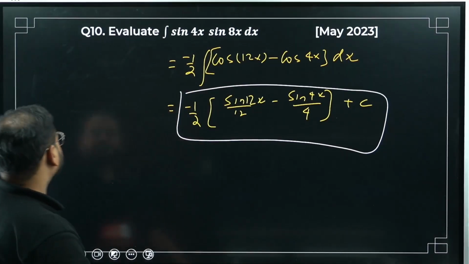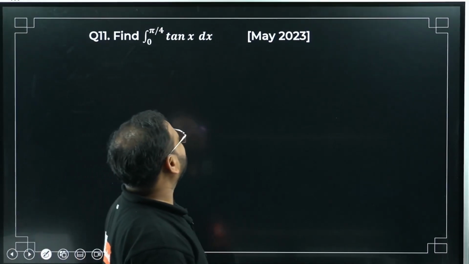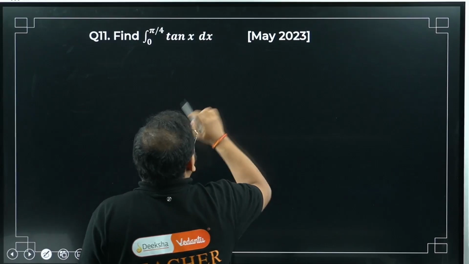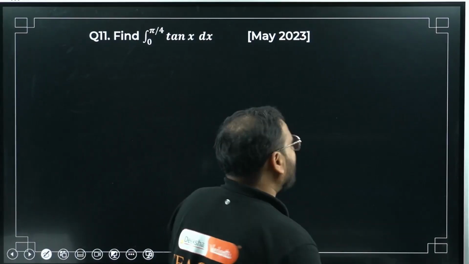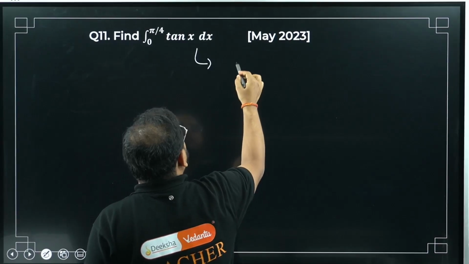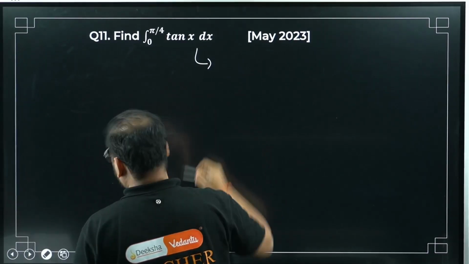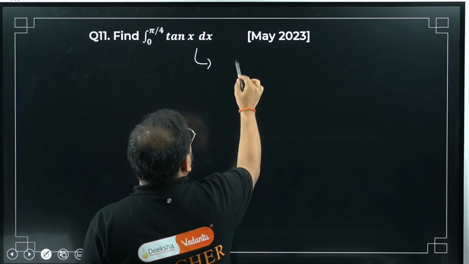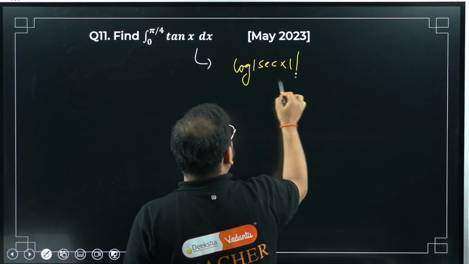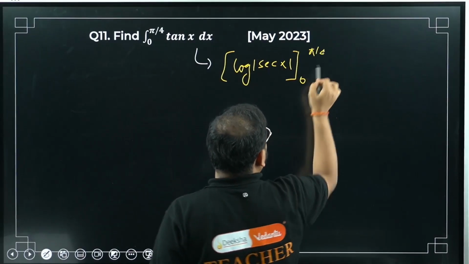Chaliye. Question number 11. 0 to pi over 4 tan of x. Tan x integration is what? Tan x integration is either minus log cos x or log sec x, your choice. 0 to pi by 4. I don't have to write this, I can write the answer directly. So I can write here log of sec x from 0 to pi by 4.